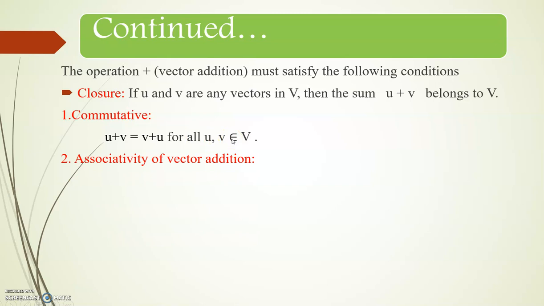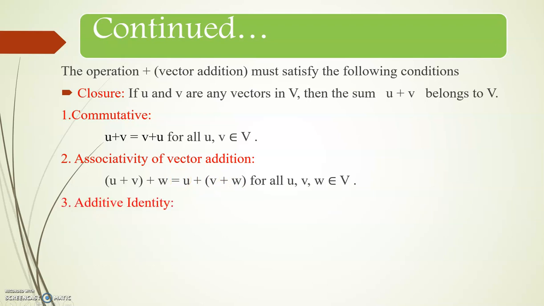Next one, associativity of a vector space. Here we define another vector w, so u, v, w, these three vectors belong to capital V. That is, u plus v plus w is equal to u plus of v plus w.